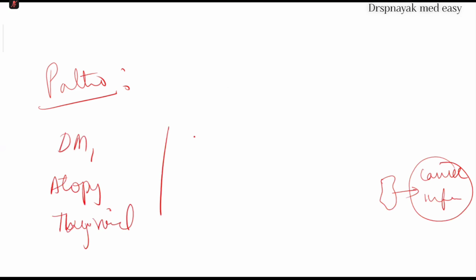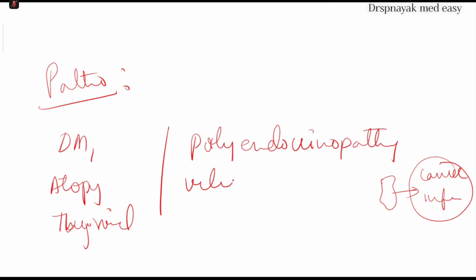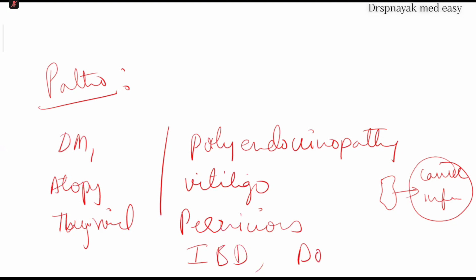it is associated with polyendocrinopathy, it is associated with vitiligo. Vitiligo is also another autoimmune disorder, and sometimes pernicious anemia. It is associated with pernicious anemia. It is associated with inflammatory bowel disease and Down's syndrome. If anybody has type 1 diabetes, they may have alopecia, because alopecia is associated with these many conditions.